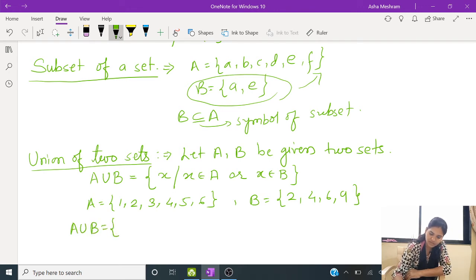First I write 1, 2, 3, 4, 5, 6. Then you can see this 2 we have already written as it is present in A. 4 is there in A. 6 is there in A. So all the elements of B are already there except 9. So 9 is the extra element. So I write 9 also. So this is the A union B.